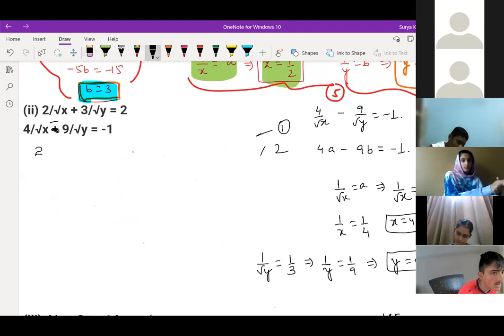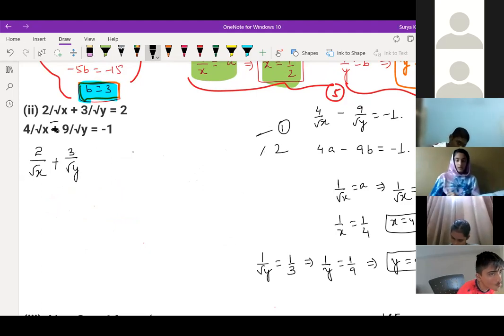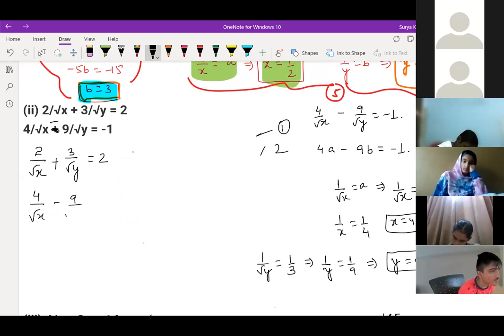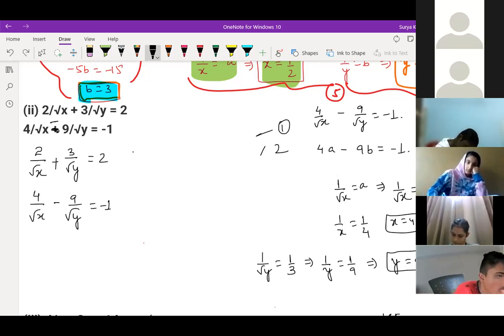First equation is 2 by root x plus 3 by root y is equal to 2. 4 by root x minus 9 by root y is equal to minus 1. Don't write first equation. After solving, you can write whatever you want. So these are the two equations, children.